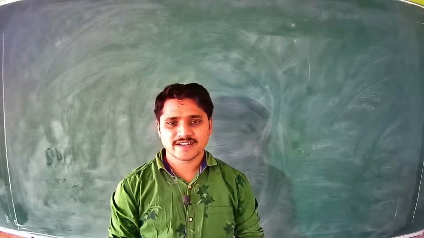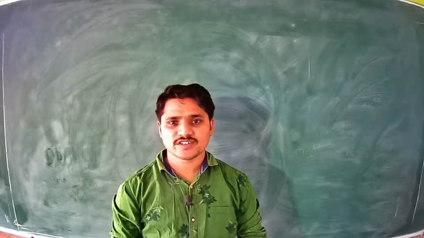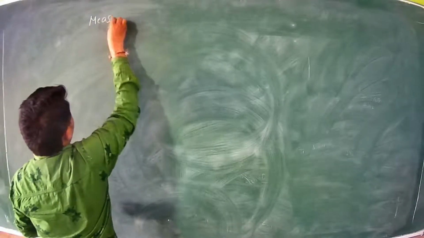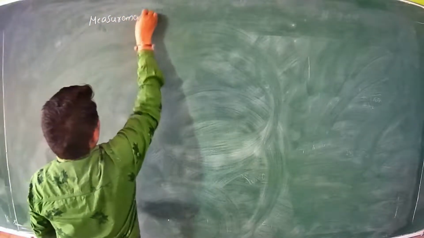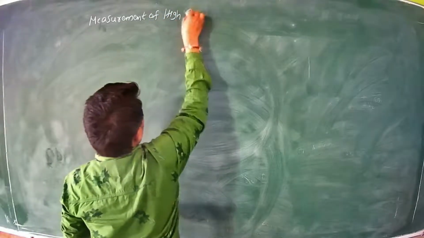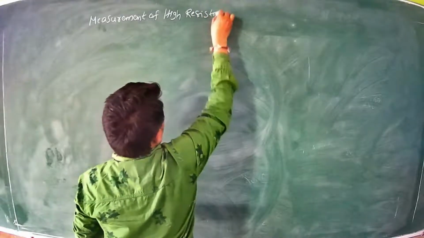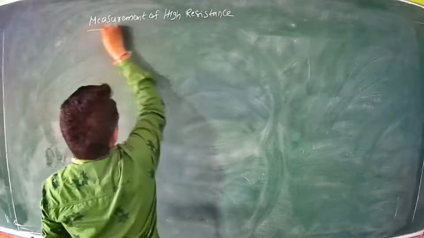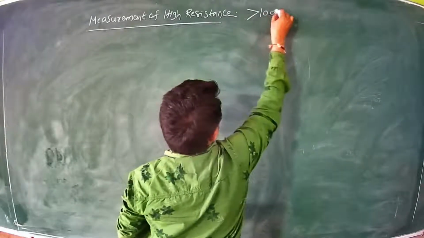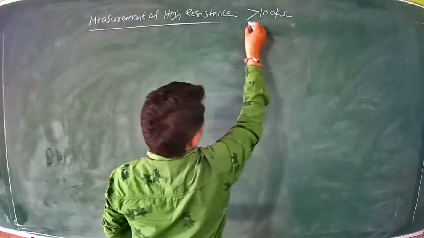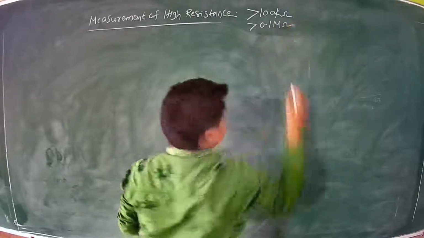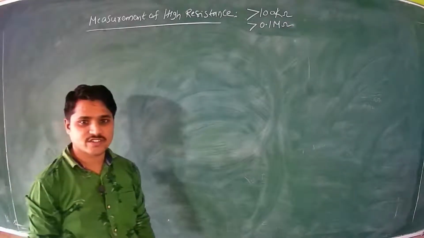So today, class, let us discuss the measurement of high resistance. What is the range of this high resistance? What is meant by this high resistance range? The range of high resistance is greater than 100 kilo ohm, or you can also say greater than 0.1 mega ohm. We call 0.1 mega ohm the high resistance.